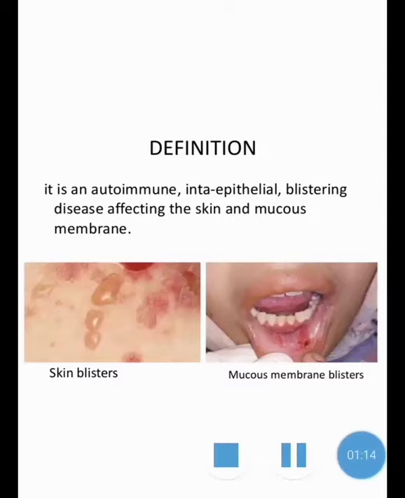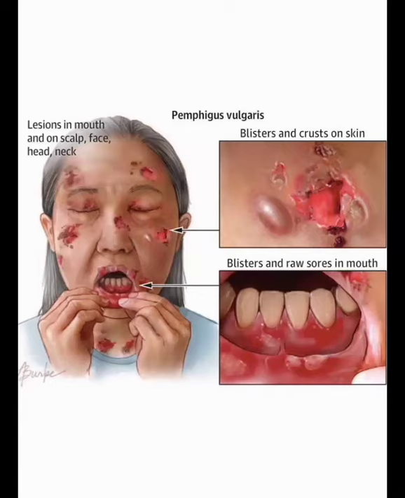The main character of pemphigus vulgaris is lesions in the mouth, scalp, face, head and neck. And there will be blisters and crusts on the skin and also in the mouth. You can see in this picture there are blisters and raw sores in the mouth. So this is the exact feature of a pemphigus vulgaris patient.